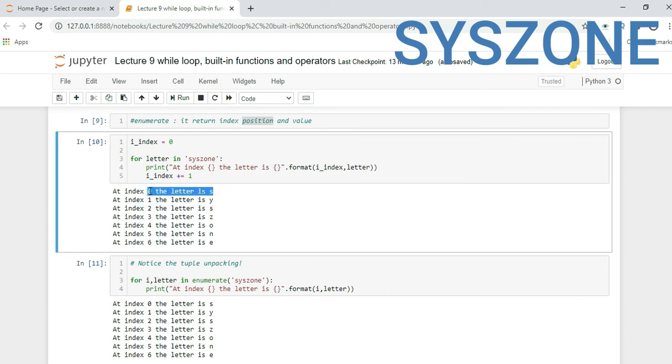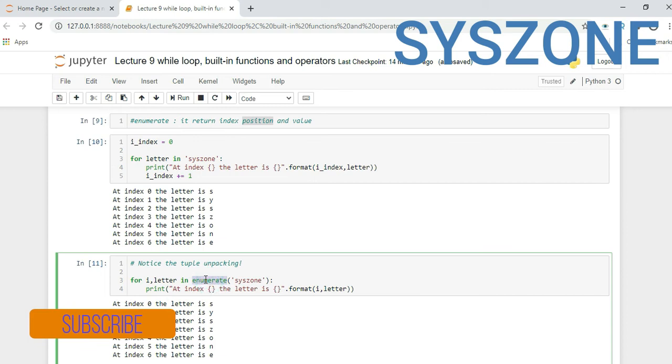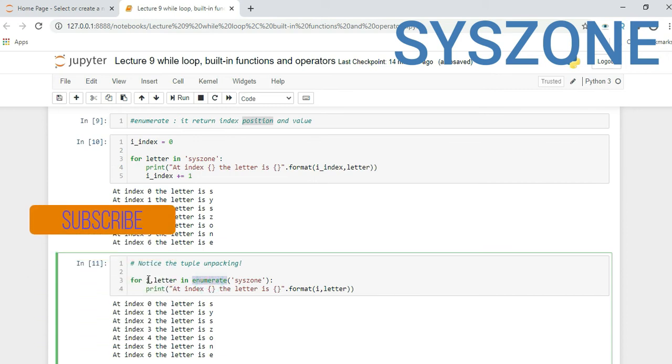So if you see here, at 0 position the letter is S, first position the letter is Y, second position the letter is S, and like that it executes till the 6th position. Okay, so this is the normal one. Now if you want to use an enumerate function, we have to use it in this way.